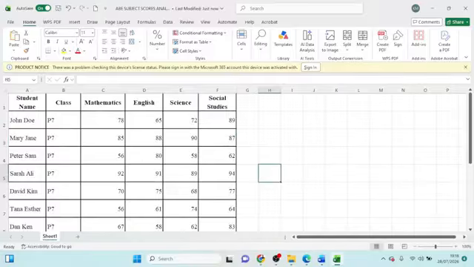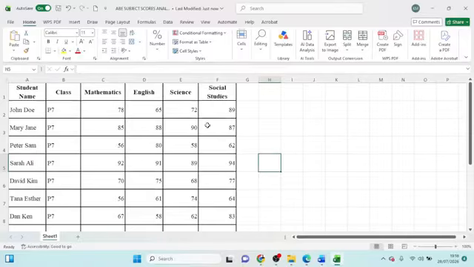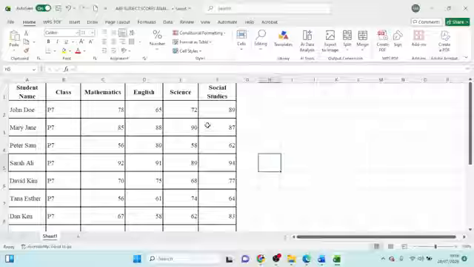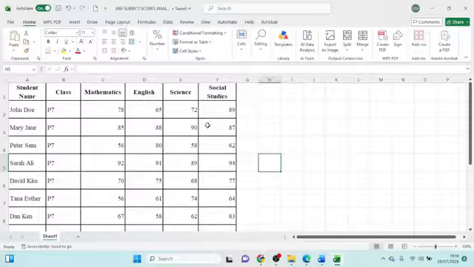Now this is the original data, and it's very important for you not to tamper with the original data of Excel, because remember, when you tamper with the original data of Excel, for example, putting a heading there and adding a lot of content, you may find challenges importing it to a database. So it's very important for you to have the original copy in Excel stored somewhere, because it may make the importing very easy. You may easily import that original data to a database.